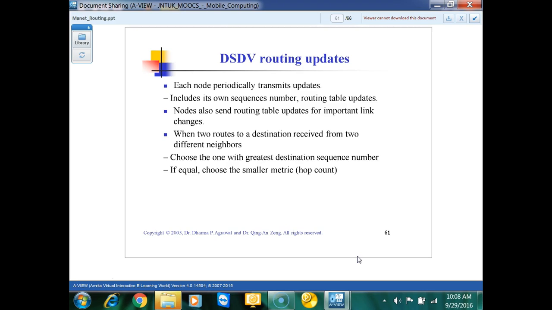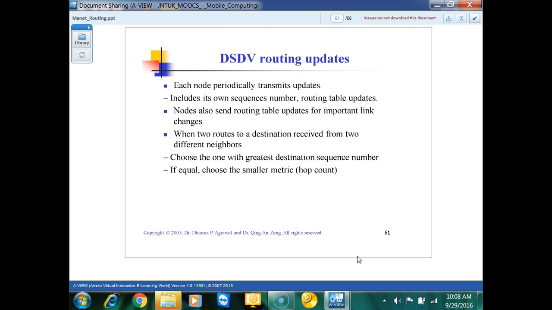No, it will not send the data packets. It will just send the sequence number, source address, and hop count. That is one of the entries in the routing table, which it sends to other nodes just to update their routing tables.